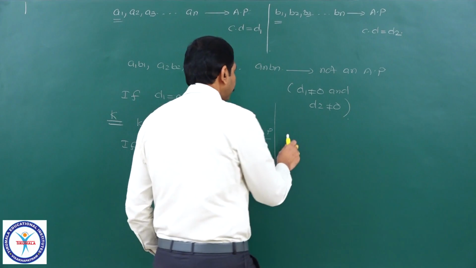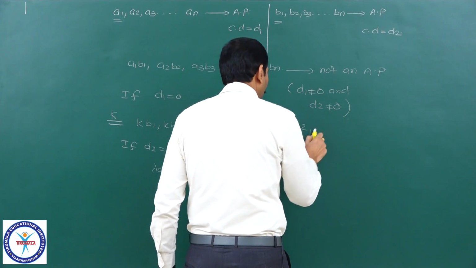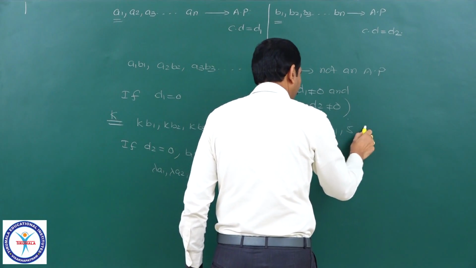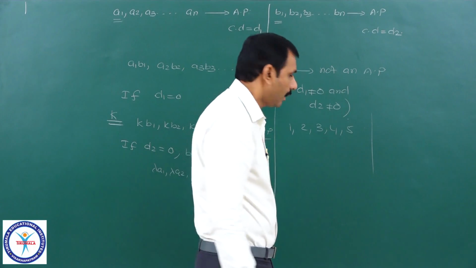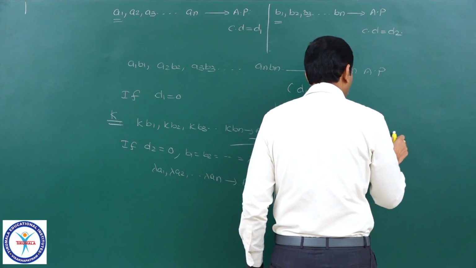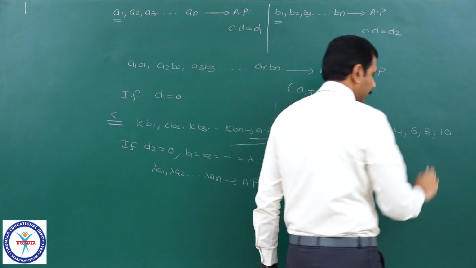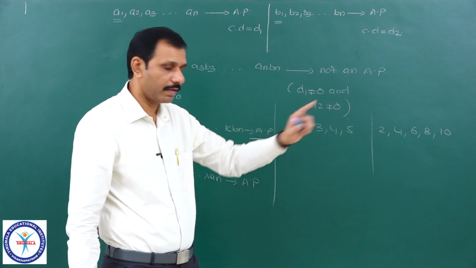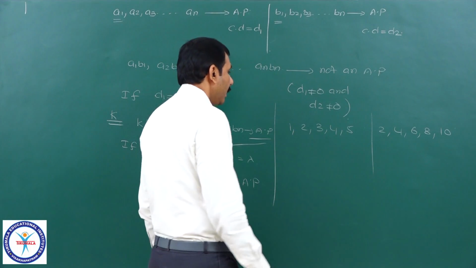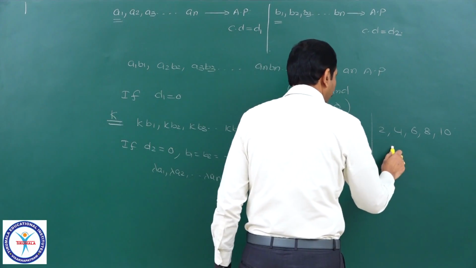Suppose you see 1, 2, 3, 4, 5 if I take, and if I take here 2, 4, 6, 8, 10. Here 5 terms I have taken, there also 5 terms. Here common difference equal to 1, here common difference equal to 2.